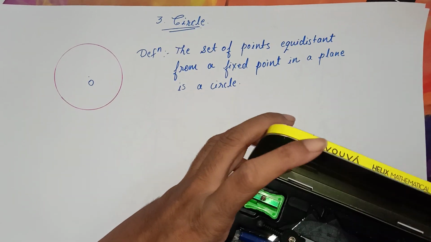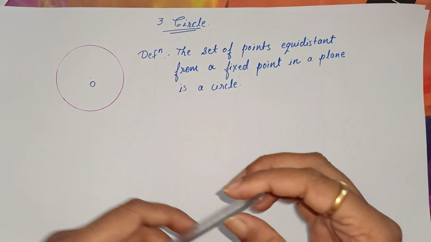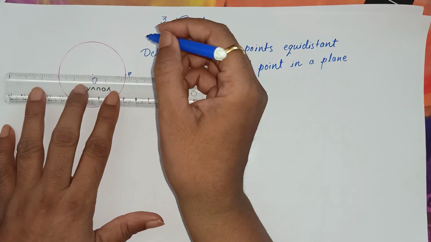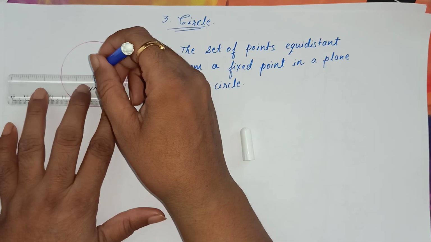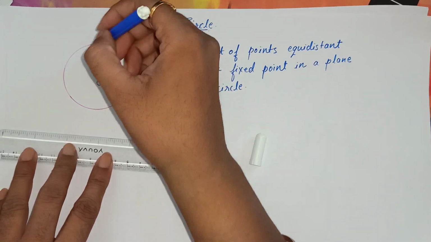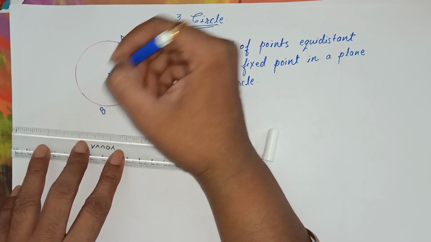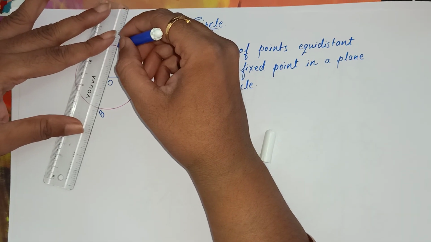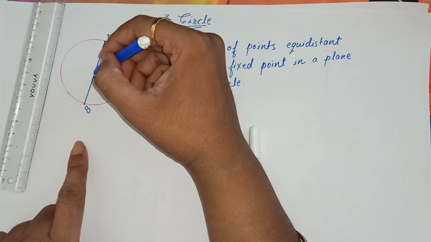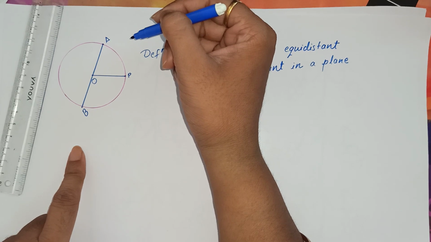And what is the diameter of the circle? I take a point P. I'll join this OP. This is called the radius of the circle. Okay, now I take 2 points, say A and B, and if I join this point A, O and B, it passes through the center of the circle. Therefore AB is called the diameter of the circle.